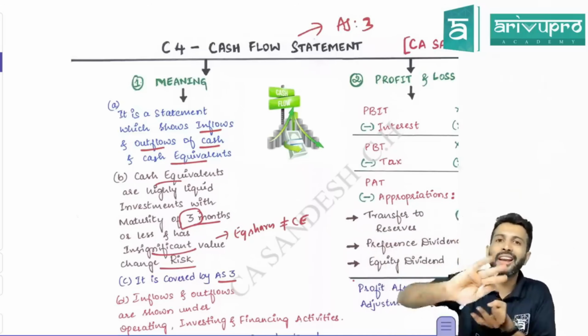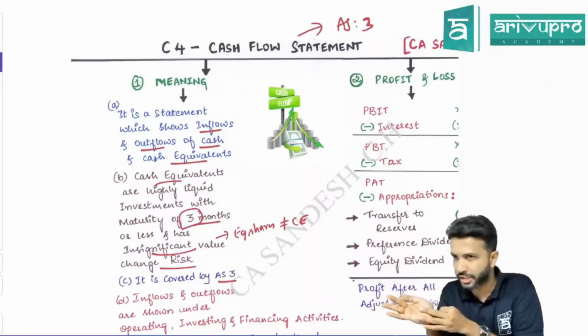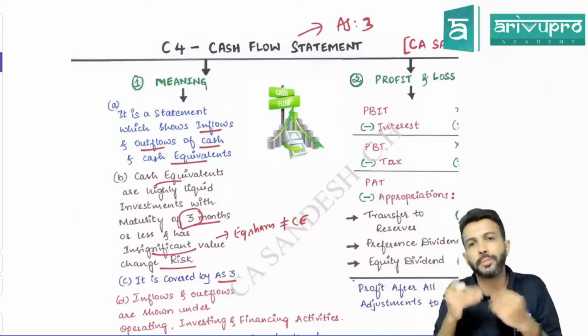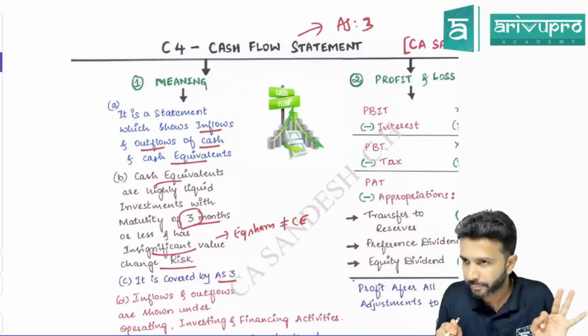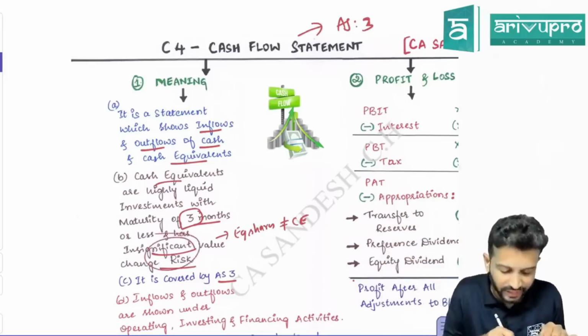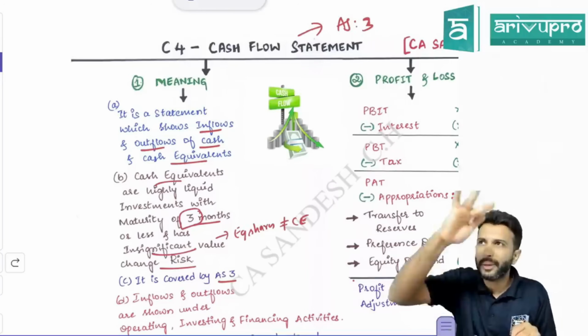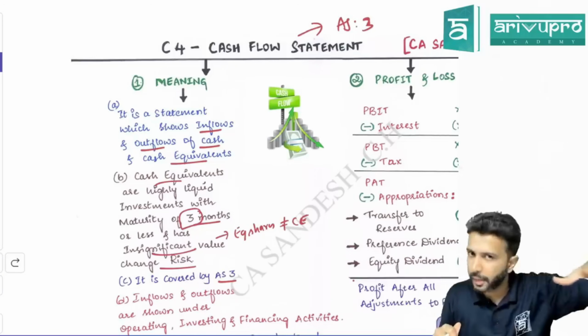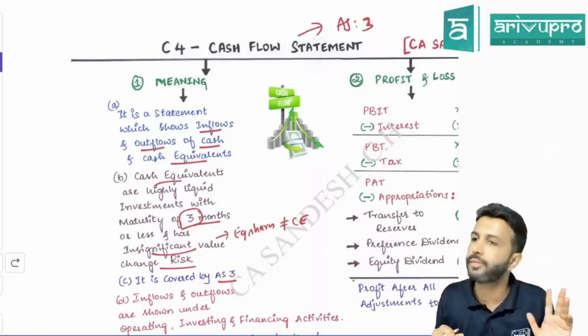And 2, it should be readily convertible into known amounts of cash. Meaning by selling the investment, how much money you will get, you should be able to tell with reasonable certainty. And 3, it should have insignificant value change risk. Meaning that investment value should not fluctuate too much. There should be only a moderate or limited amount of fluctuation.